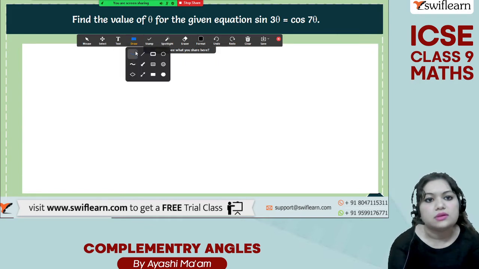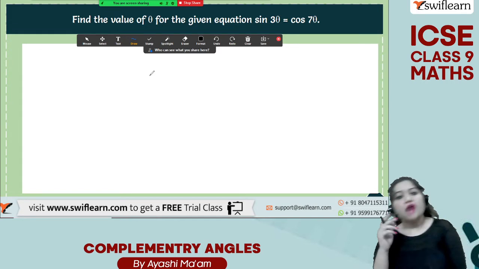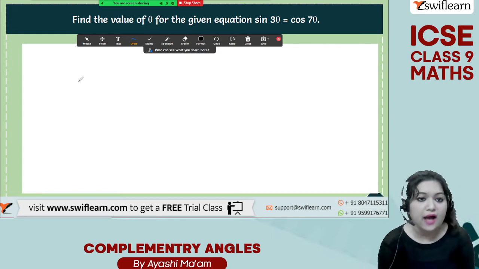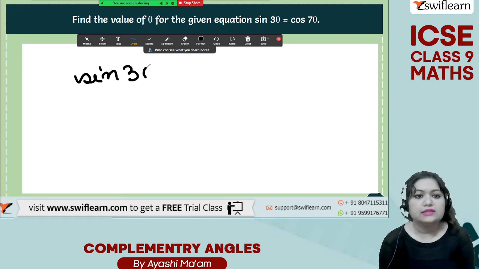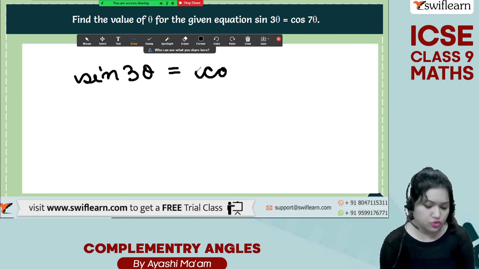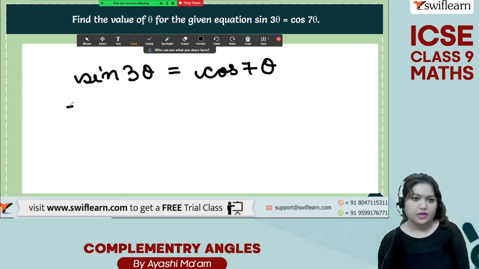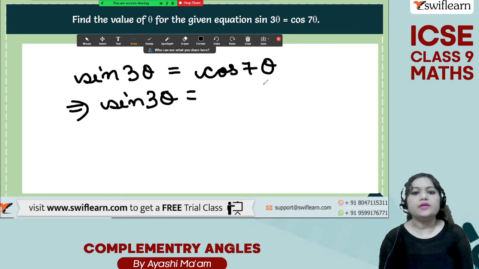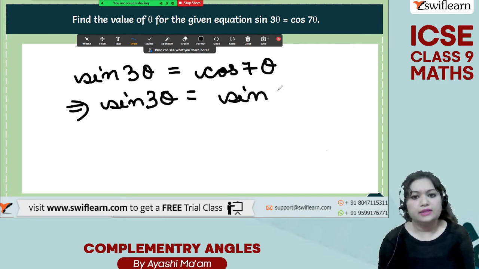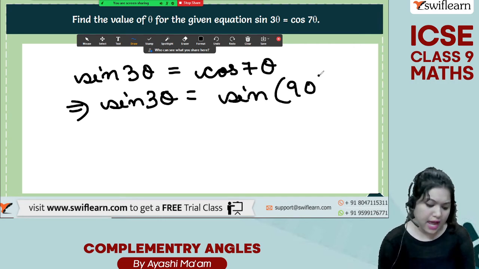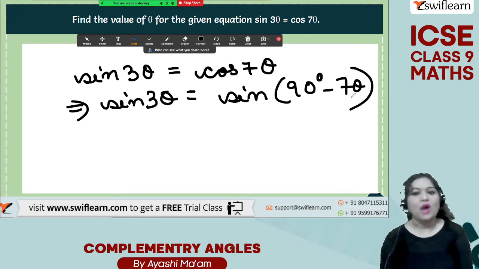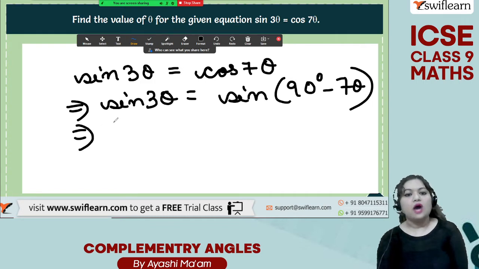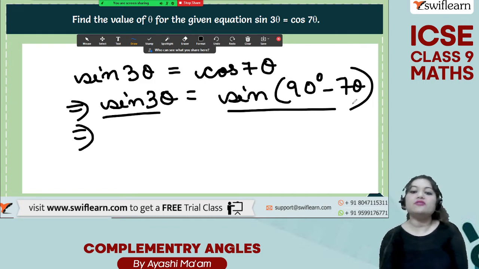Yes. So find the value of theta for the given equation sine 3 theta is equal to cos 7 theta. So cos 7 theta means what? We can write sine (90 degree minus 7 theta). Why? Because cos theta is equal to sine of (90 degree minus theta). Now on both the sides it has been converted into sine angles.